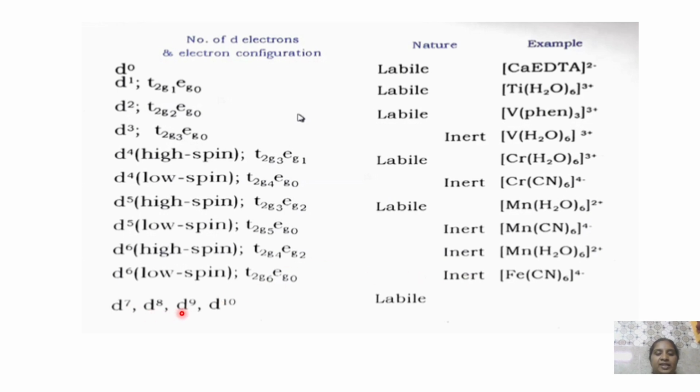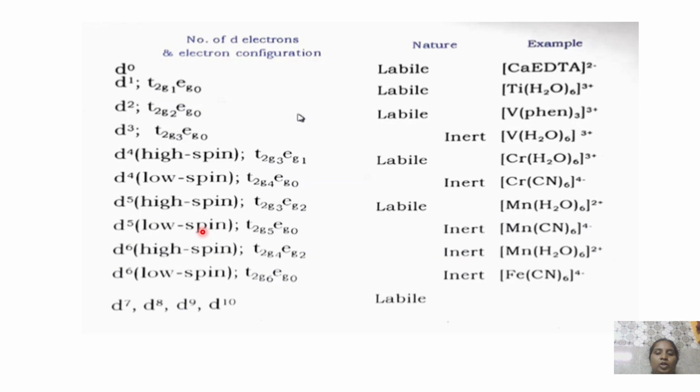Whereas d7, d8, d9 and d10 are labile. And the d6 complexes with high spin, high spin means first the electrons fill in the t2g, then the following electrons will be in the eg. Means of the total electrons for the d6 orbitals, electrons filled in the t2g is 4, and eg is 2. Those complexes are inert. An example for this is the aqua complex of manganese.